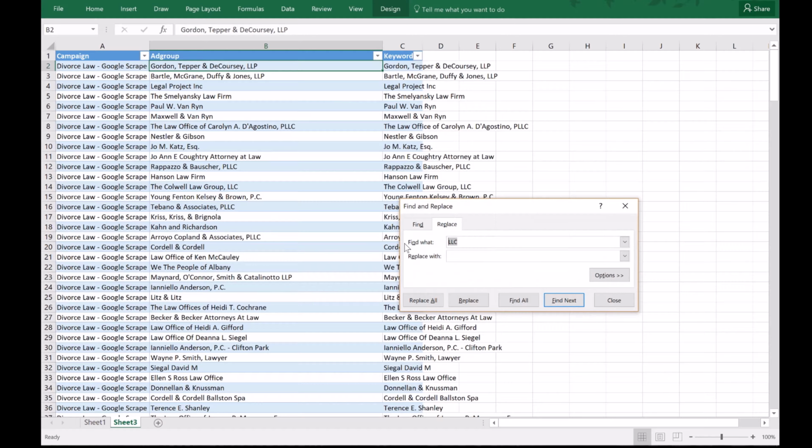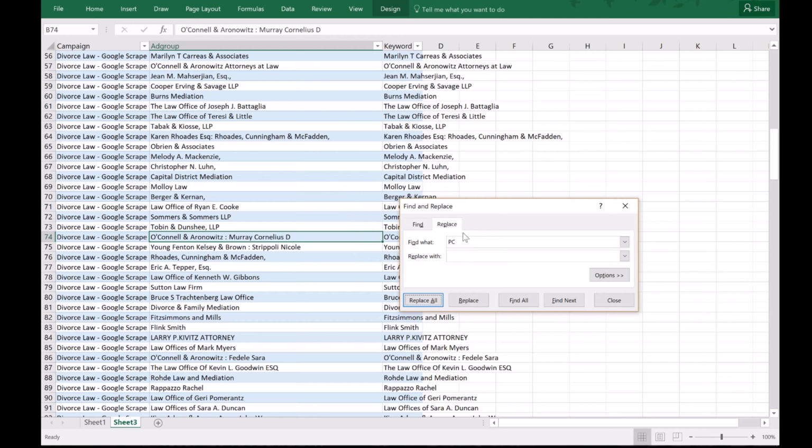So this is you basically fixing up the list. So PLLC, let's remove that, and then LLC, and then we can also do P.C, and then we can do PC.